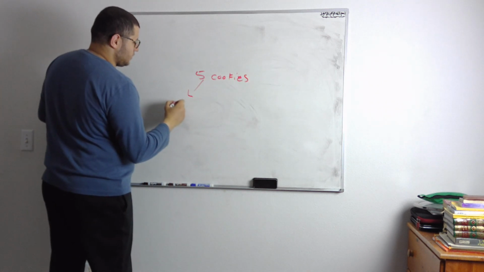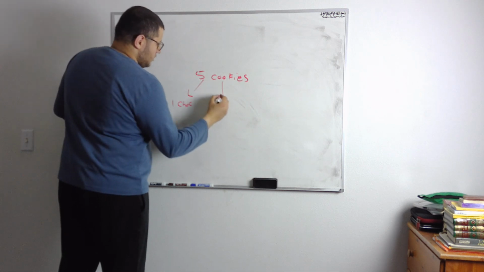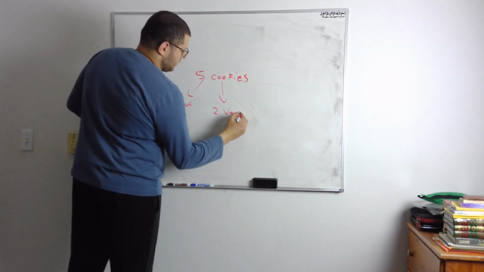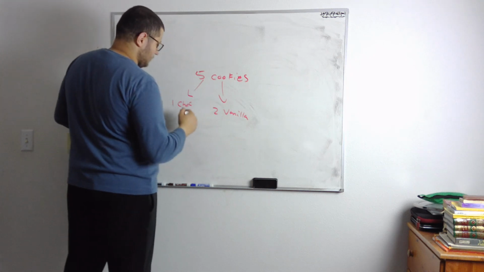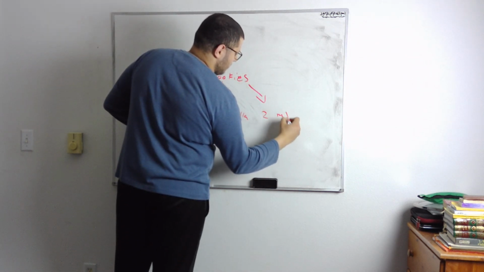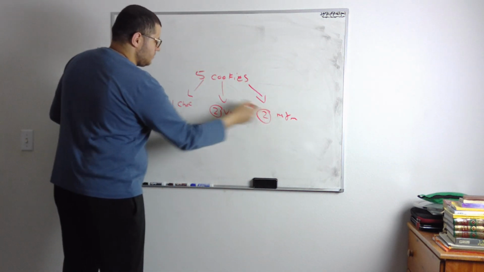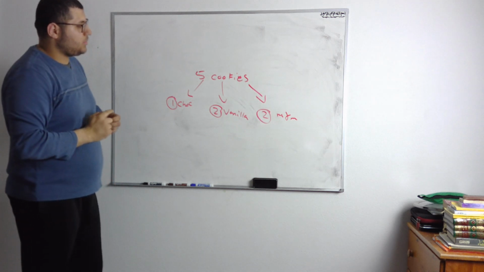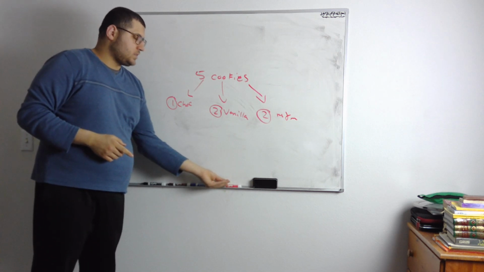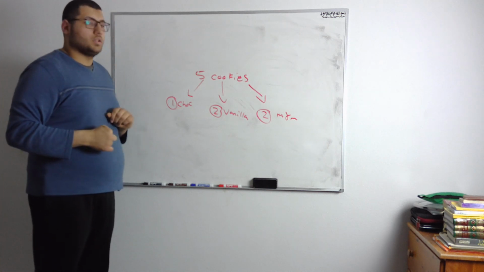One of them is chocolate. 1 chocolate. 2 vanilla. And then 2 M&M cookies. All right. So 2 vanilla, 2 M&M, 1 chocolate. What's the probability that I'm going to bake a chocolate cookie?